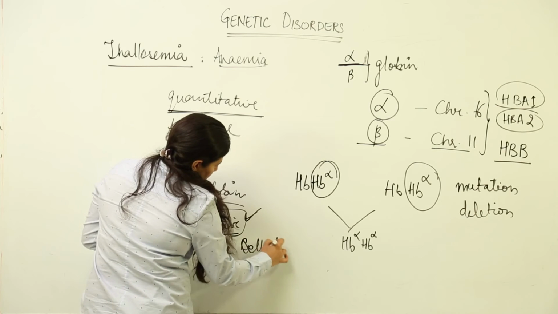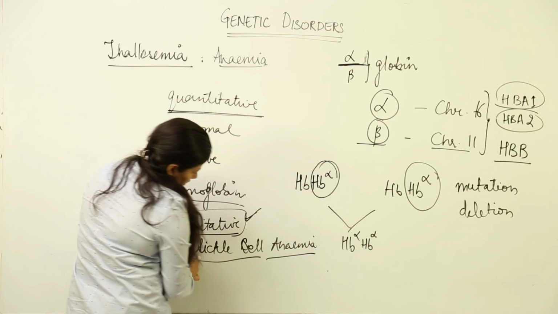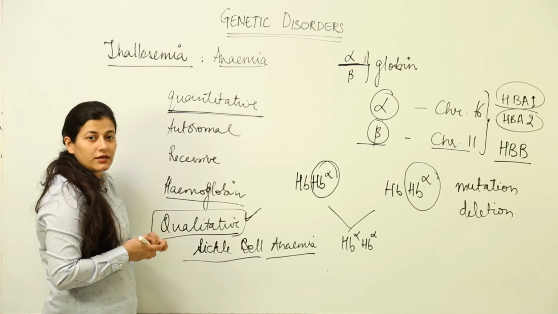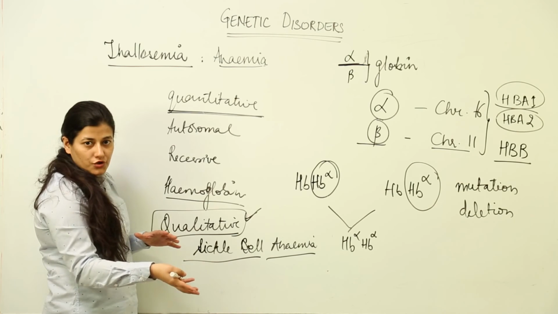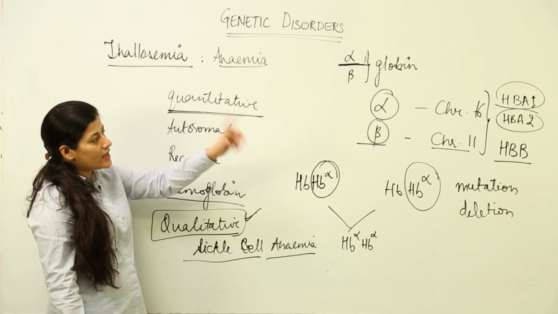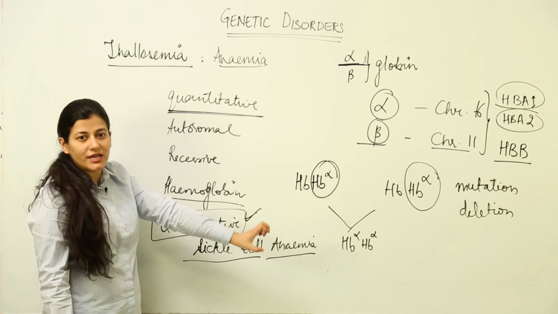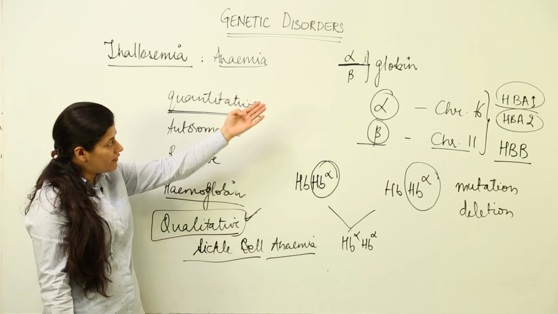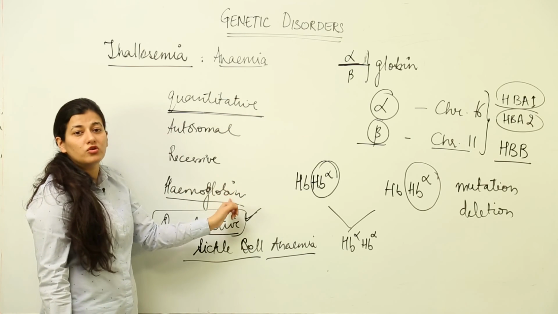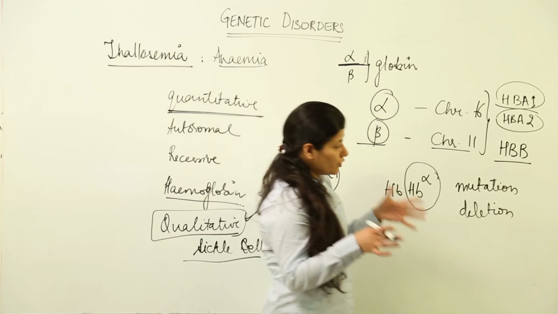Sickle cell anemia was a type of point mutation where the codon responsible for coding for glutamic acid was replaced by valine, and altogether the quality changed. Over here, it is not the quality which is changing. What is changing is that the genes are altered, and because of that the production is not taking place. Because the production of alpha and beta globin chains is not taking place, we do not have much hemoglobin, and that leads to anemia, and this is what thalassemia is all about.